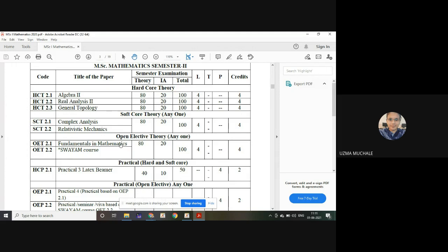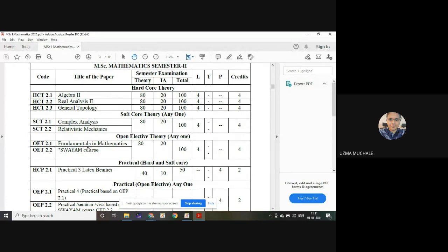So go to their syllabus and select the OET paper. आप check करो, आपको जो भी syllabus available है, वो syllabus अगर आपको अच्छा लगता है जो कोई भी paper का, तो you can select and you can fill up that form. In the form they will only provide the name of the paper. Syllabus will not be there, so you have to go to the university website where you can see the syllabus of the OET paper, which will be taught by the corresponding faculty.